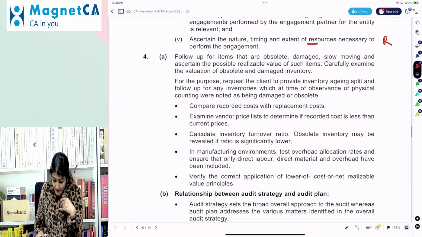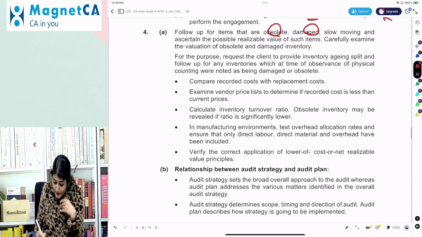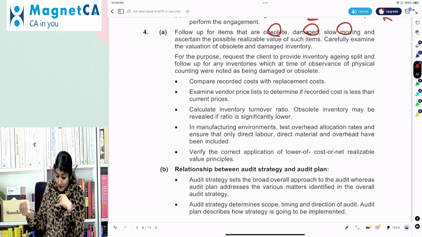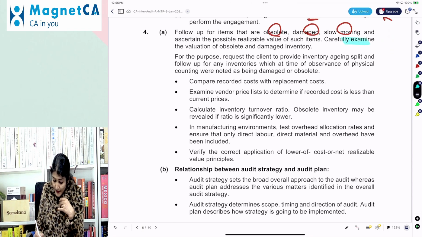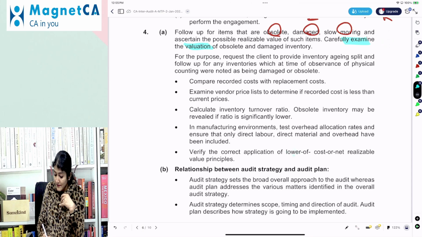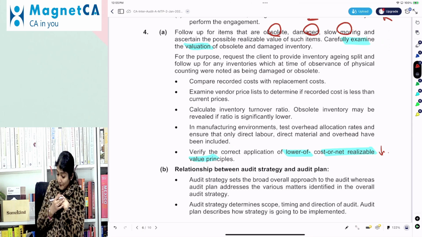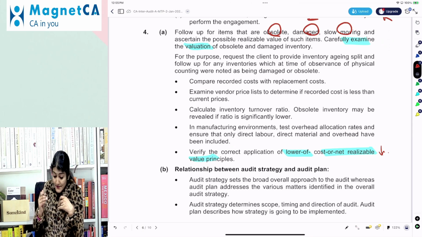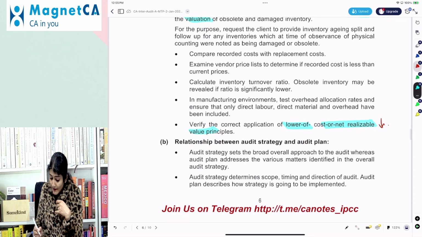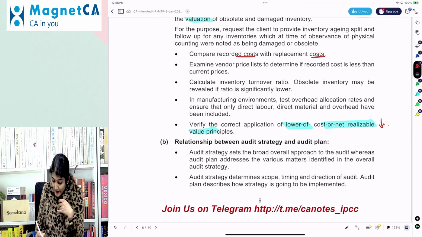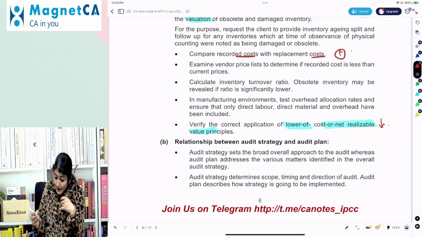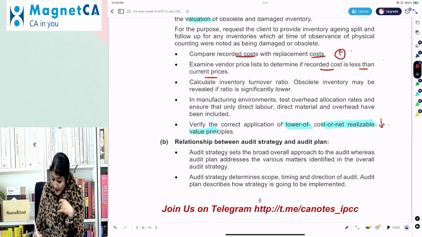Right? So one, what does it say? For the obsolete, damaged, slow moving, non-moving item, yes, auditor has to carefully examine the valuation because they have to be recorded at cost or NRV, whichever is lower. Right? So now for checking the cost NRV, one, you need to compare the recorded cost with the replacement cost. Right? Then recorded cost is less than the current market prices. Right?